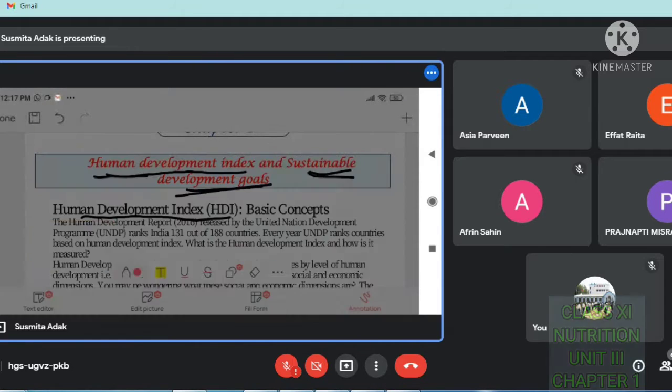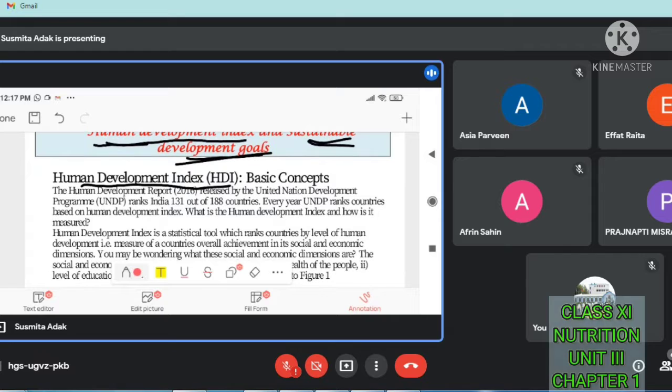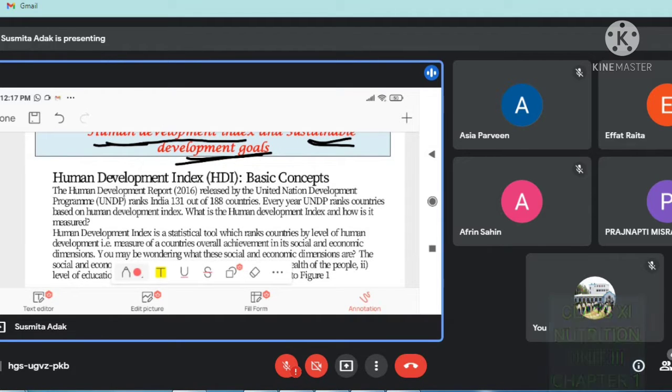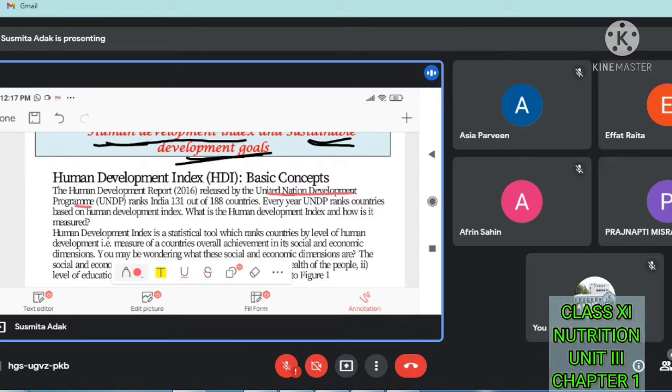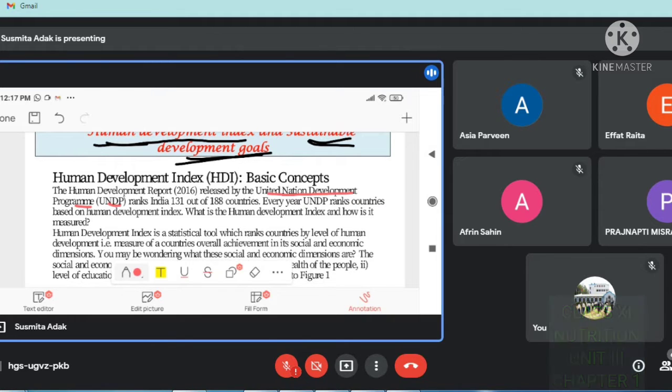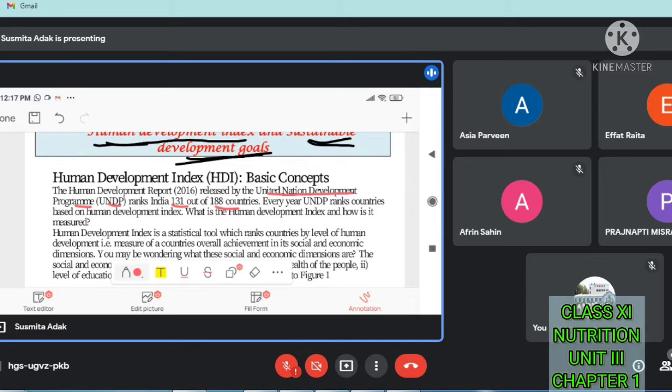Okay, so the Human Development Report of 2016 was released by the United Nations Development Program, UNDP, and it ranks India 131 out of 188 countries.